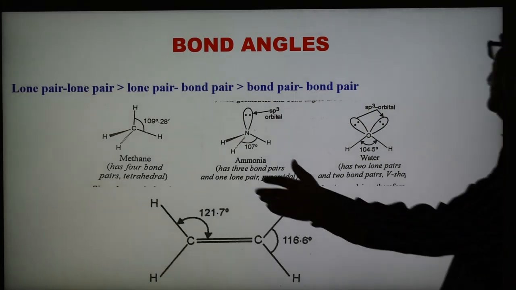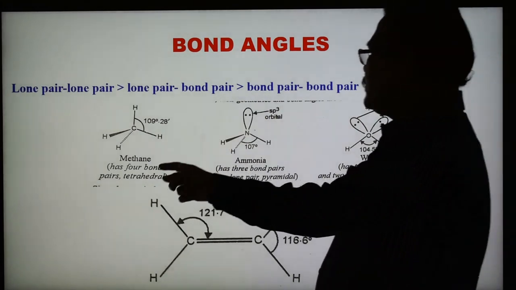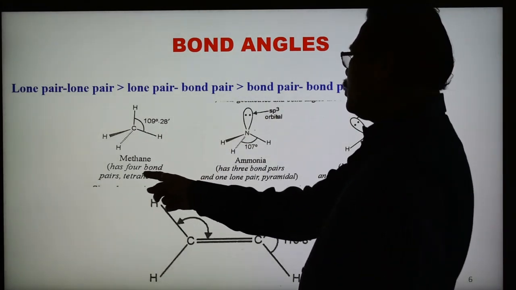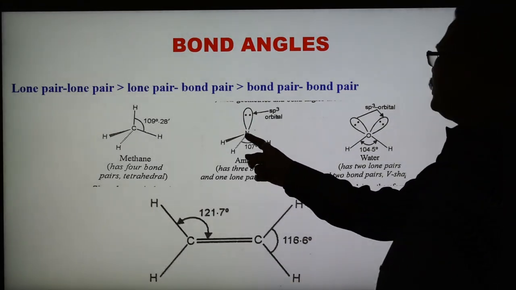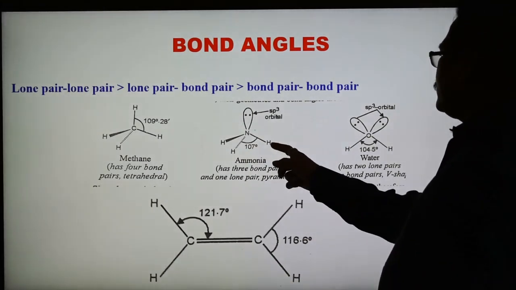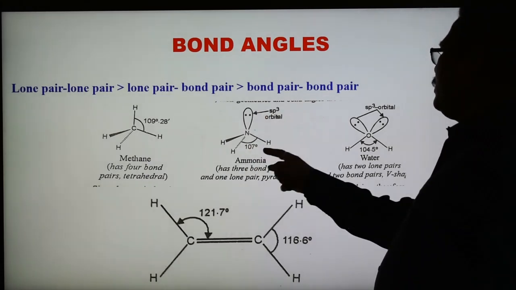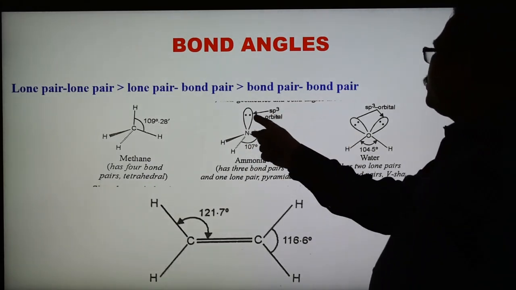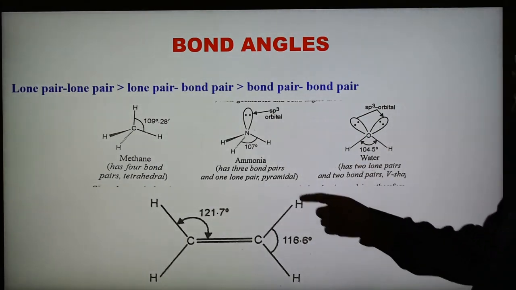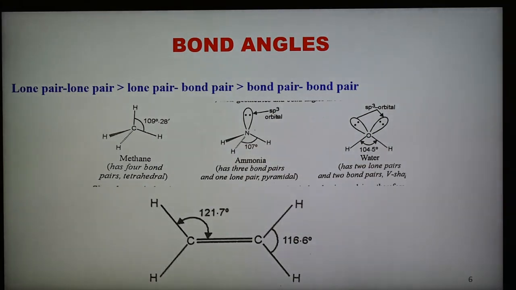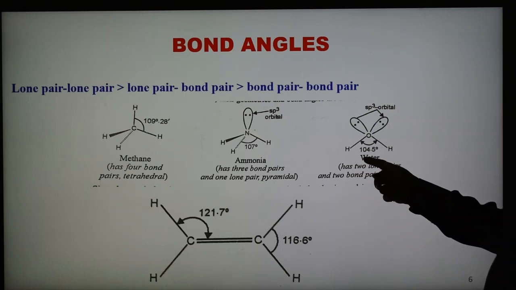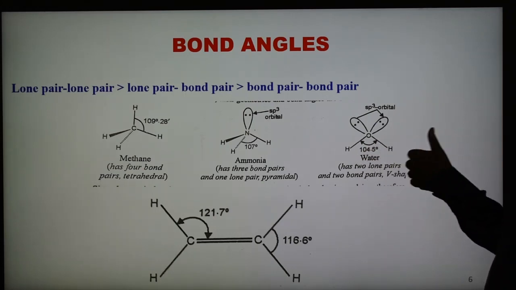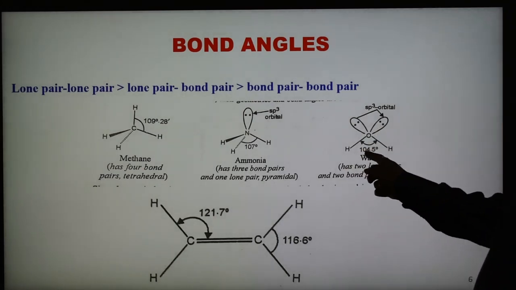Methane has 4 bond pairs of electrons and therefore the shape is regular tetrahedral. In ammonia, there is 1 lone pair and 3 bond pairs, and the shape may be considered tetrahedral, but due to the presence of 1 lone pair, the shape is considered pyramidal. In water, there are 2 lone pairs and 2 bond pairs, and the bond angle further decreases from 109 to 104.5 degree.